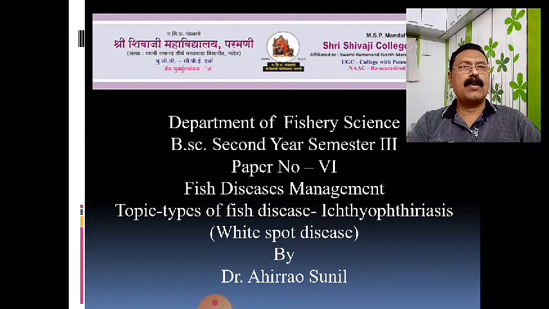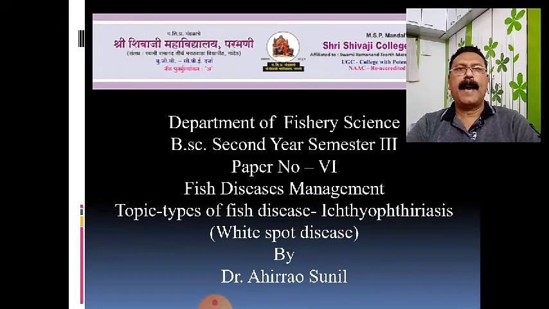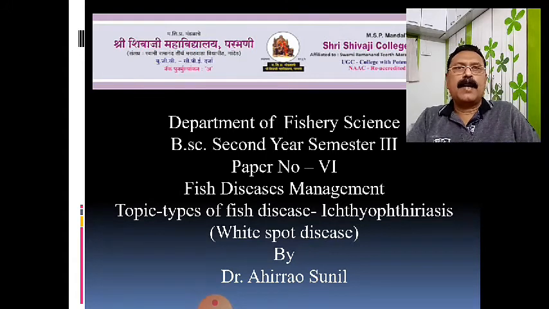When we talk about the causing organism of this ichthyophthiriasis, it is a very simple type of protozoon, known as Ichthyophthirius multifiliis. Ichthyophthirius is the genus and multifiliis is the species. So the disease which is caused by the microorganism known as Ichthyophthirius multifiliis is known as ichthyophthiriasis.